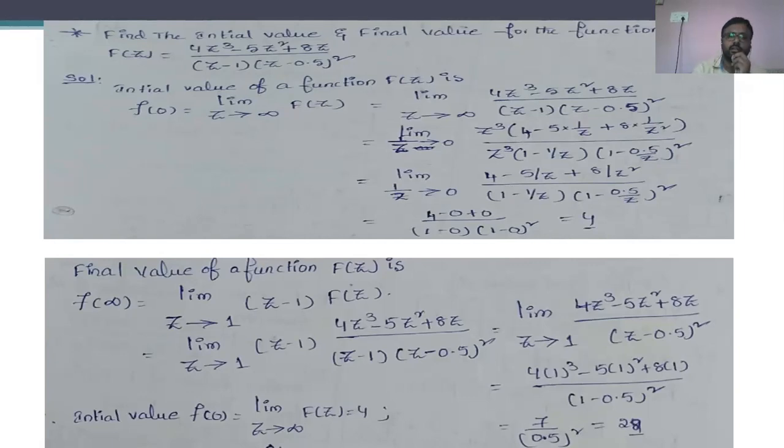Similarly, for calculating the final value of the function f of z, f of infinity is nothing but the final value of the function f of z. In that one, limit z tends to 1, z minus 1 has to be multiplied with f of z, and z has to be substituted with 1.